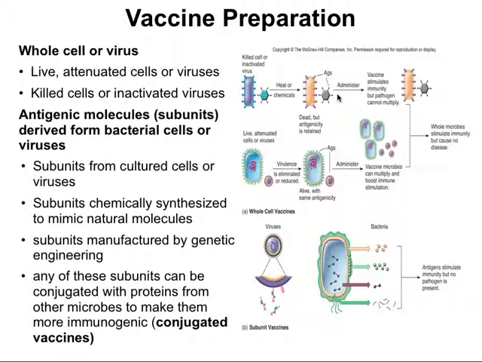And any of these subunits can be conjugated with proteins from other microbes in order to make them more immunogenic. We call these conjugated vaccines. So anytime we're taking a subunit from a microbe and then conjugating them with proteins of another microbe, then it's a conjugated vaccine.